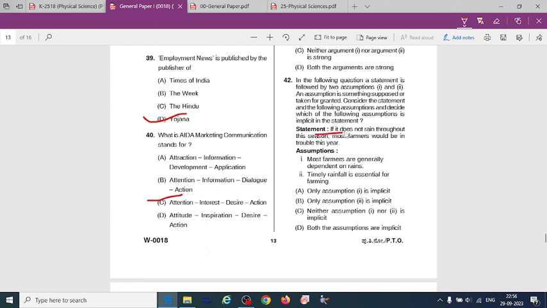The statement is, if it doesn't rain throughout this season, most farmers would be in trouble this year. The first assumption: most farmers are generally dependent on rain. Second: timely rainfall is essential for farming. 42, both the assumptions are correct.